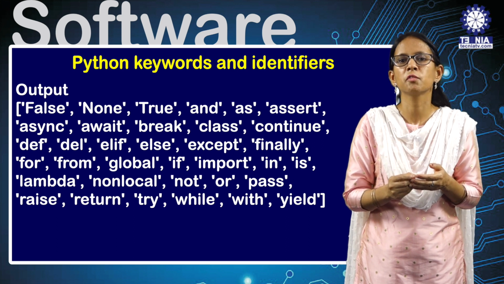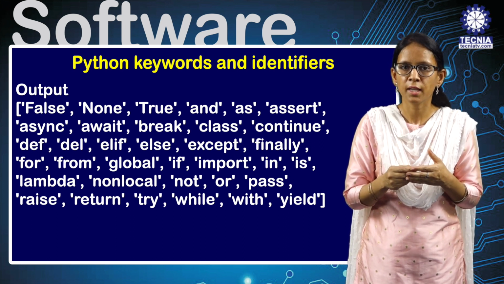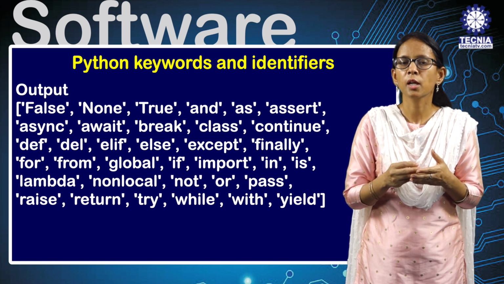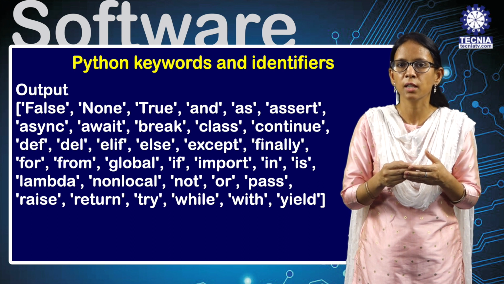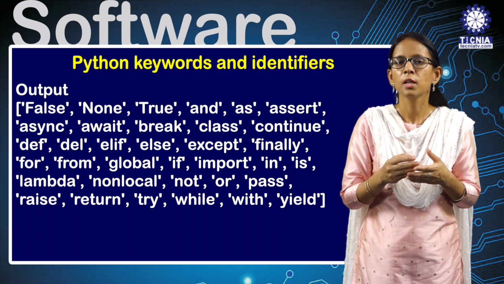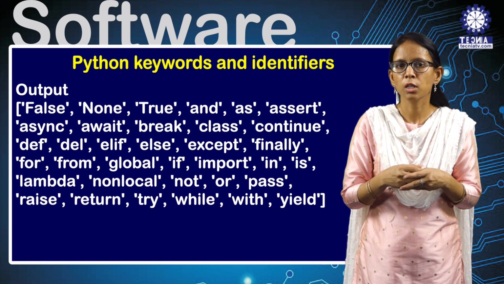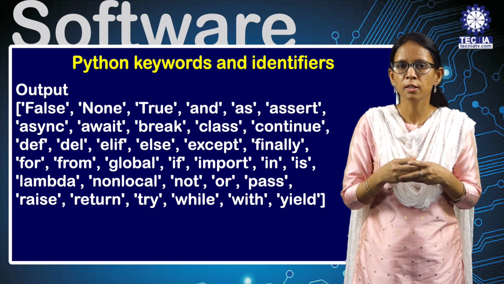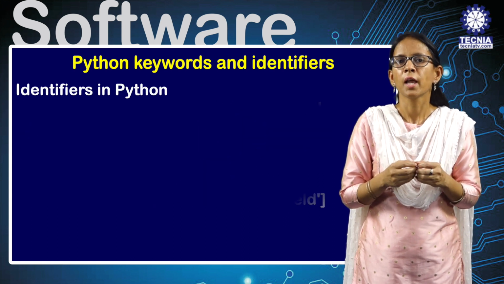The output is the all keyword list: False, None, True, and, as, assert, async, await, break, class, continue, def, del, elif, else, except, finally, for, from, global, if, import, in, is, lambda, nonlocal, not, or, pass, raise, return, try, while, with, yield. These are the list of all keywords.